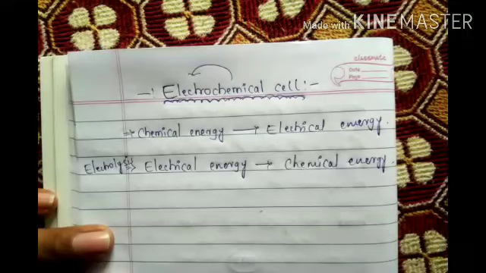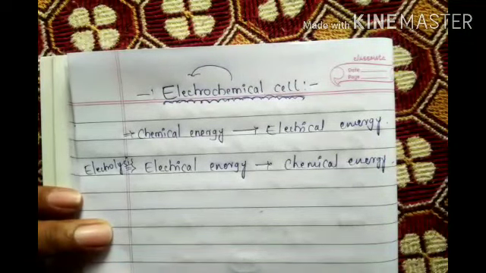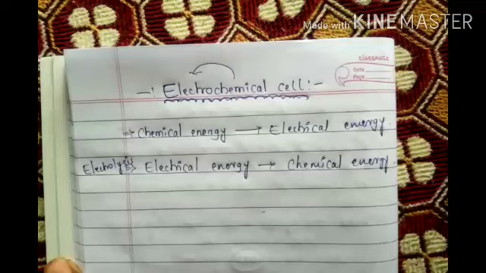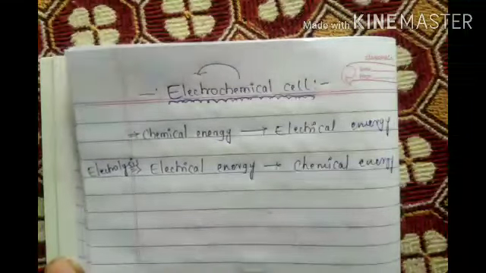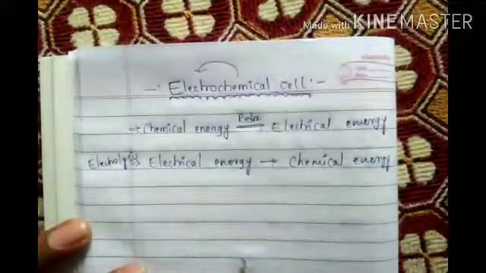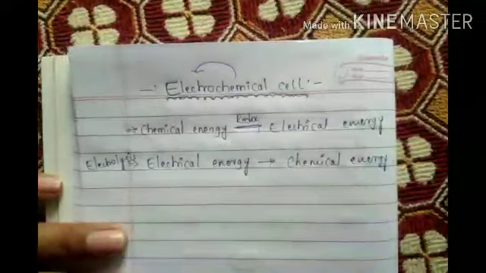In the book, they gave: a device used to convert the chemical energy produced in the redox reaction into electrical energy is called electrochemical cell, simply chemical cell. So what is going on here? Redox reaction is going on here. The chemical energy is converted into electrical energy by using redox reaction. This is the first important point, number 1.